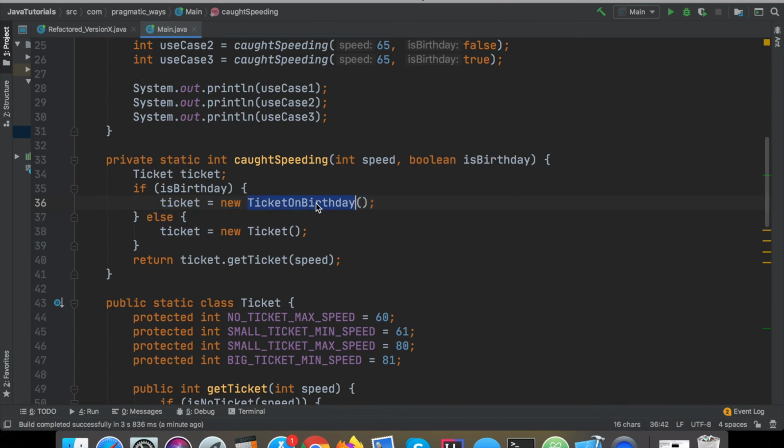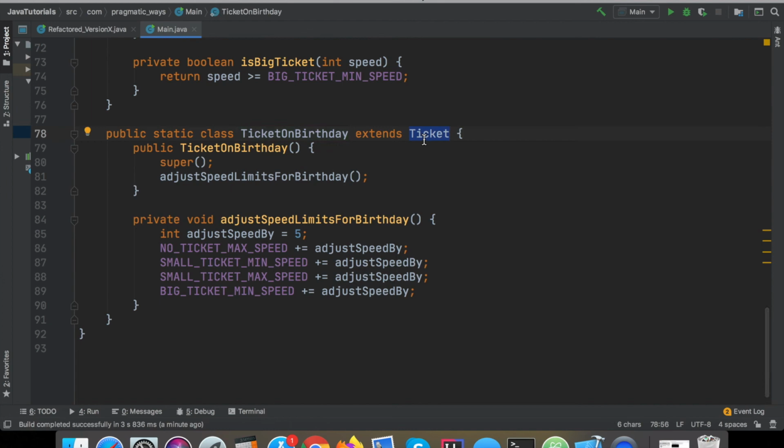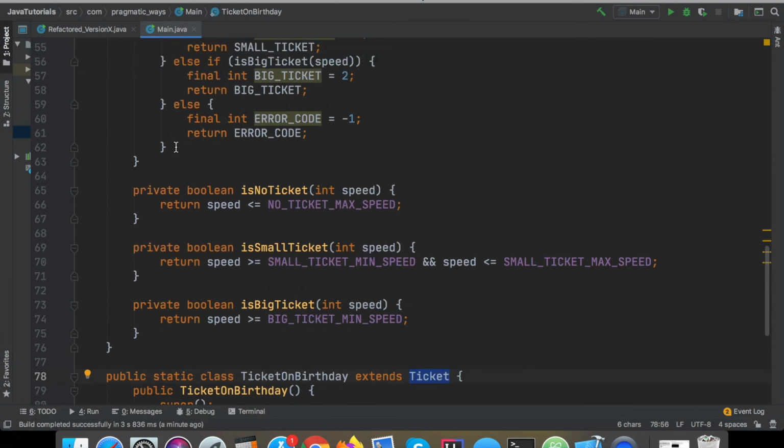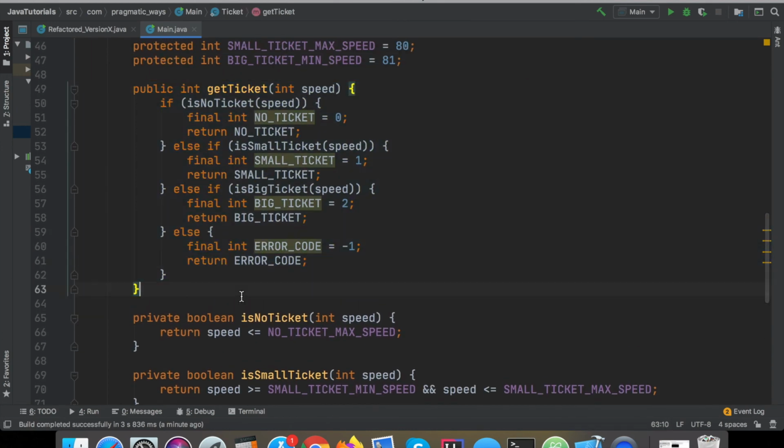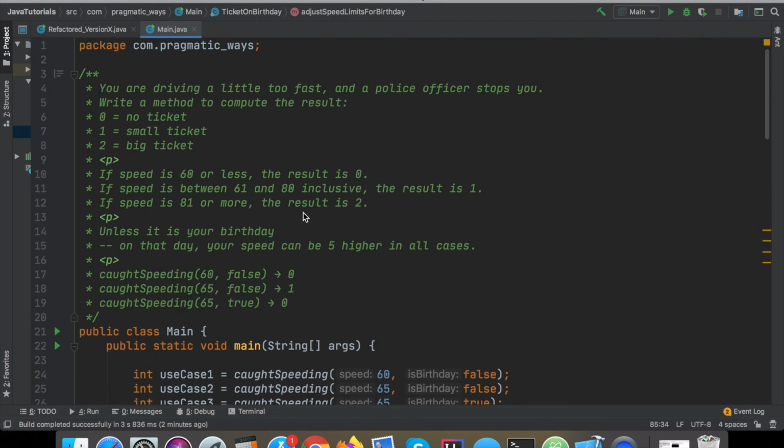ticket on birthday object. All this is going to do is, it extends ticket, so it gets all the public functions that ticket gets, as well as the protected variables. What this does then is it calls the super, which calls the parent class to create everything. And then it calls our own private function here, and all this does is increment all of our speed limits by 5, because on your birthday, as per the requirements, we can be a little bit higher.